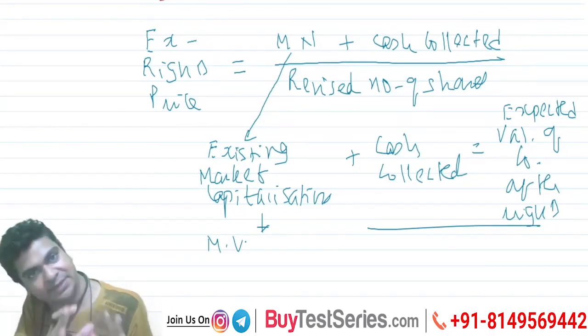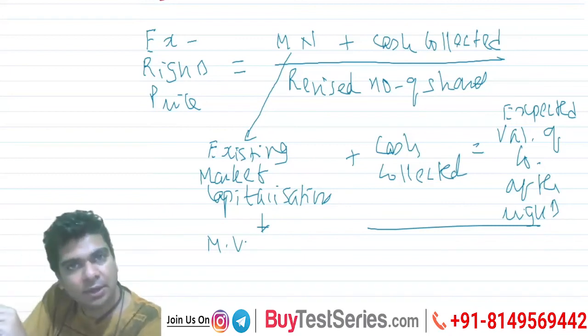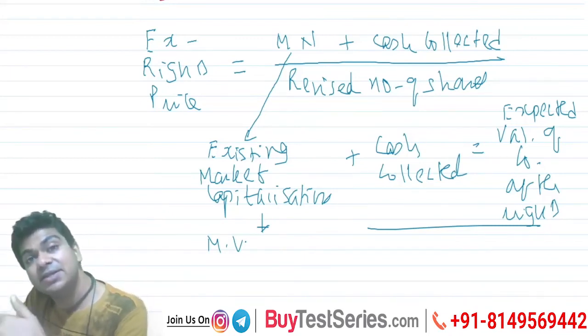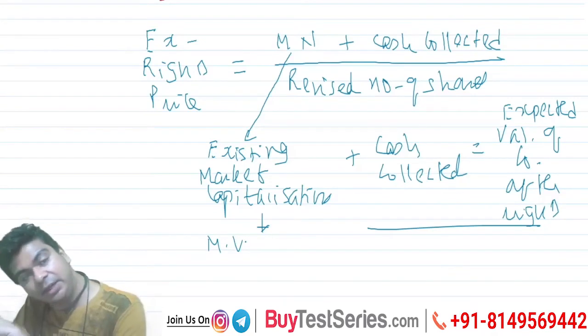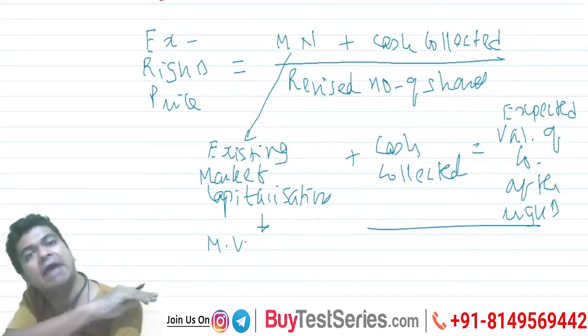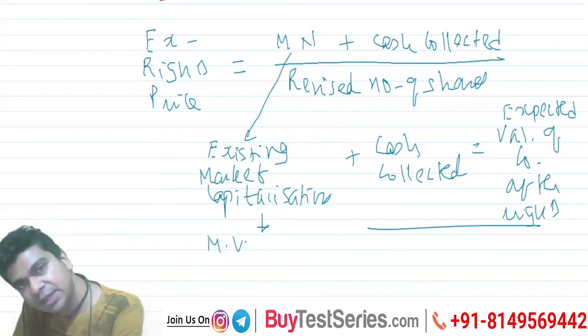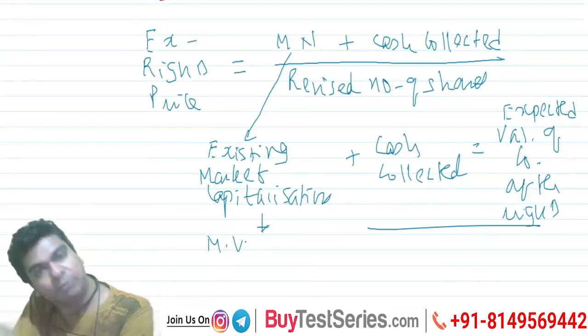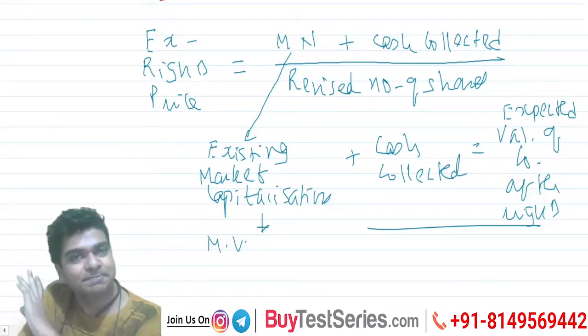I hope it's making sense. Existing market value plus expected increase in market value because of the cash collected. So this is giving me the expected value of the company after the rights issue. And I will divide that by how many shares are there after the rights. That's your revised number of shares. And that is what will give me the ex-rights price.